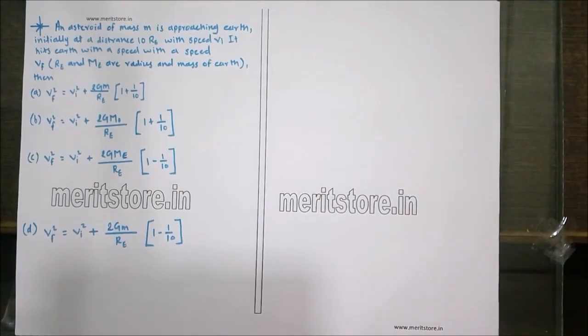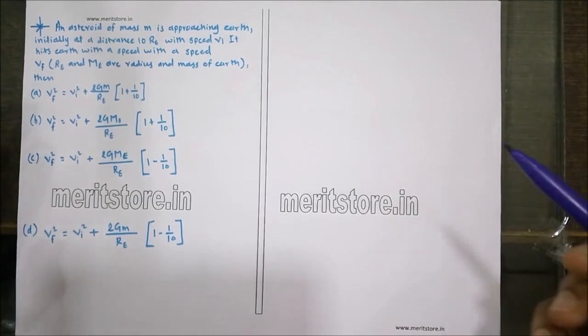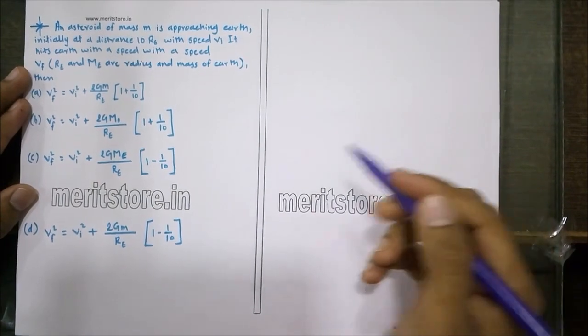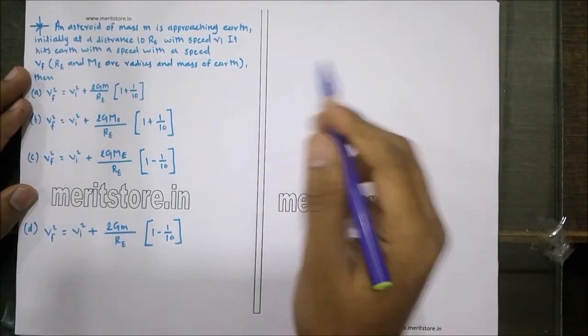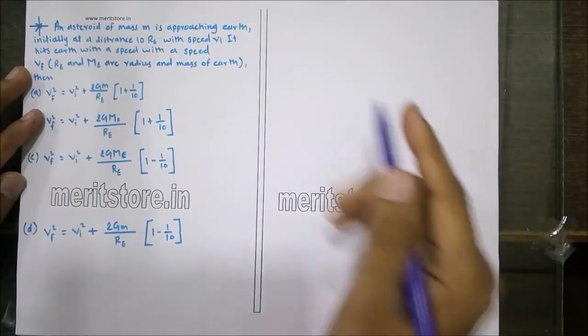An asteroid of mass m is approaching Earth, initially at a distance 10 RE with a speed Vi. It hits the Earth with a speed Vf. RE and ME are the radius and the mass of the Earth. Then, in these options, we need to find out the relation of the final velocity and the initial velocity.